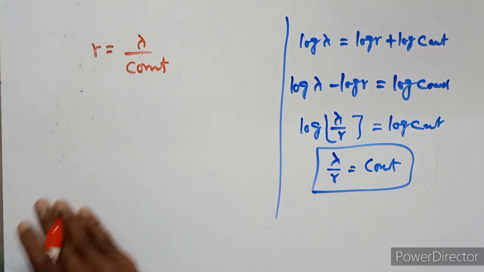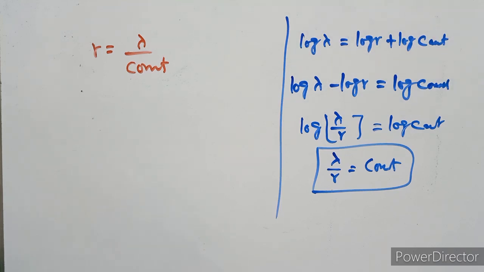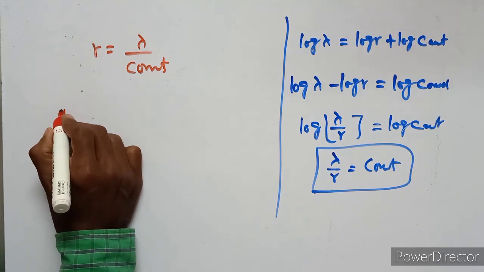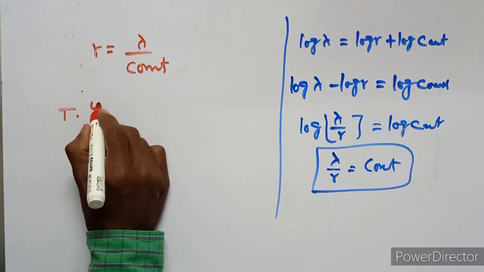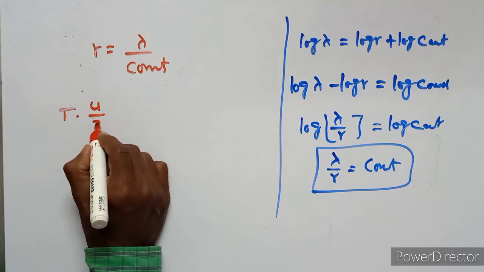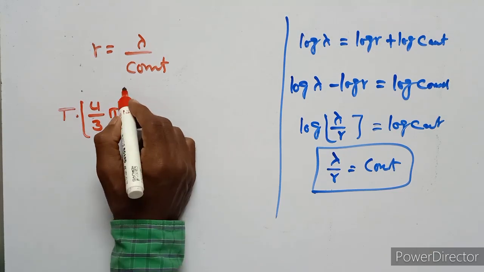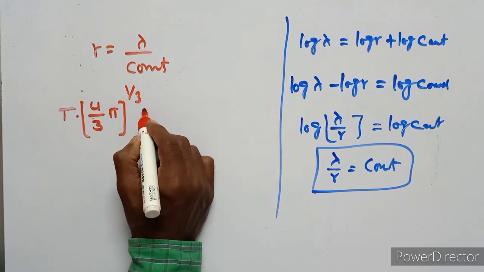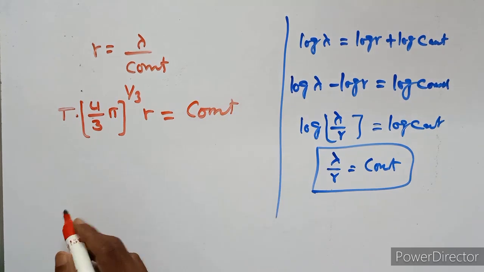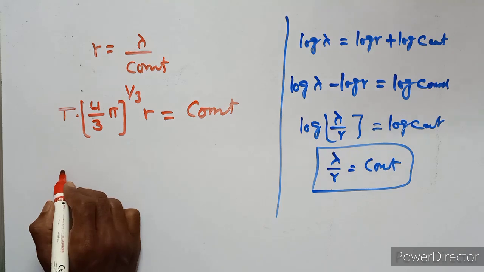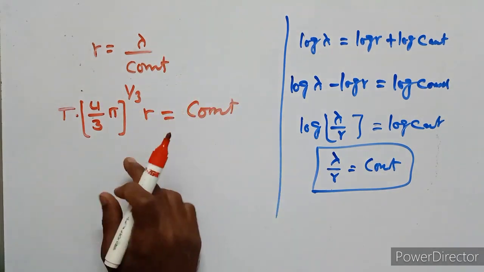Now in the previous session we know that T into (4 upon 3 pi) to the power of 1 upon 3 into r is equal to a constant. So now compare these two equations.